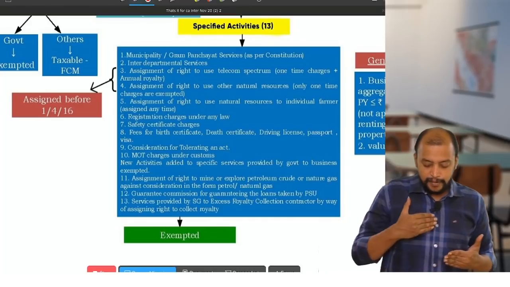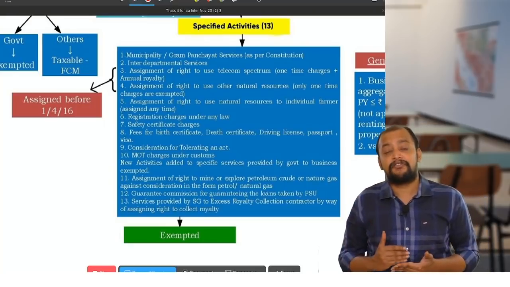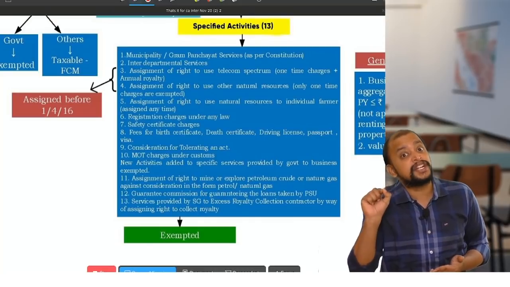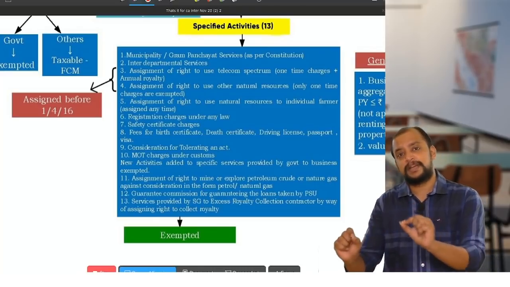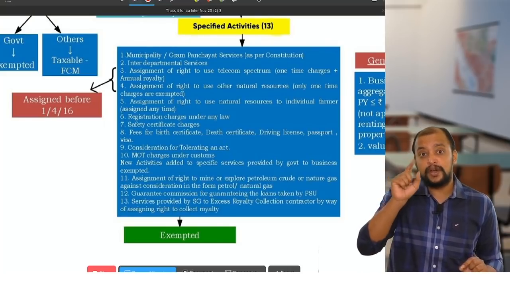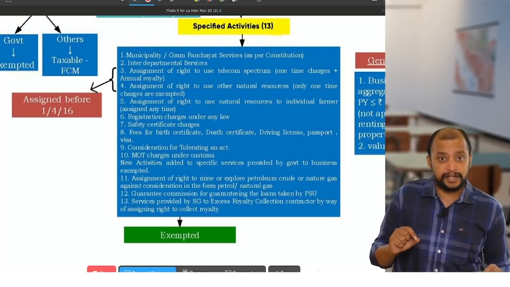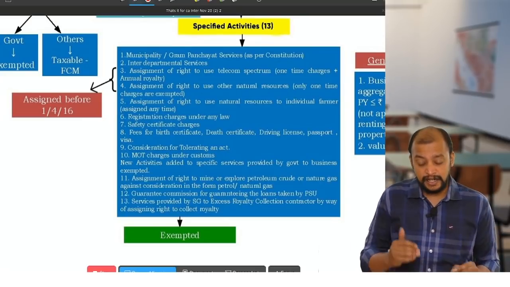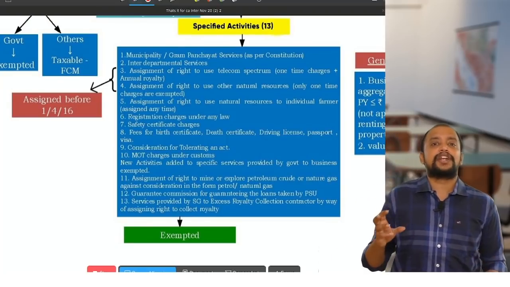Then next, number 5. What is the difference between 3, 4 and 5? In case of 5, it is assignment of natural resources to an individual farmer. But the fourth point is assignment of natural resources to any person. And in point number 4, only one-time charges are exempted. But in point number 5, all charges are exempted. And point number 4 should be assigned before 1/4/2016, but point number 5 can be assigned any time. Got it? So, assignment of right to use natural resources.